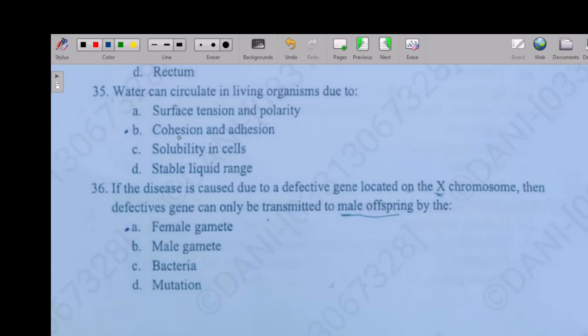Option B: with cohesion and adhesion. Option C: solubility in cell. Option D: stability of the range. So the right answer is option B, cohesion and adhesion.